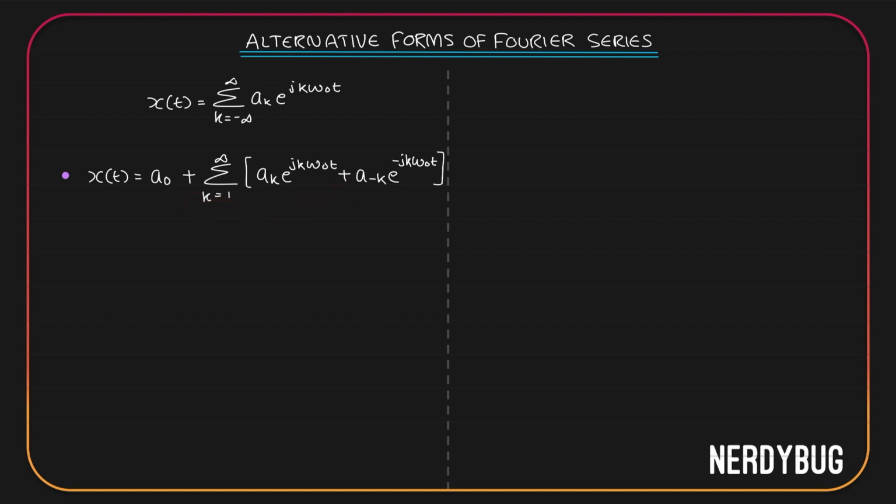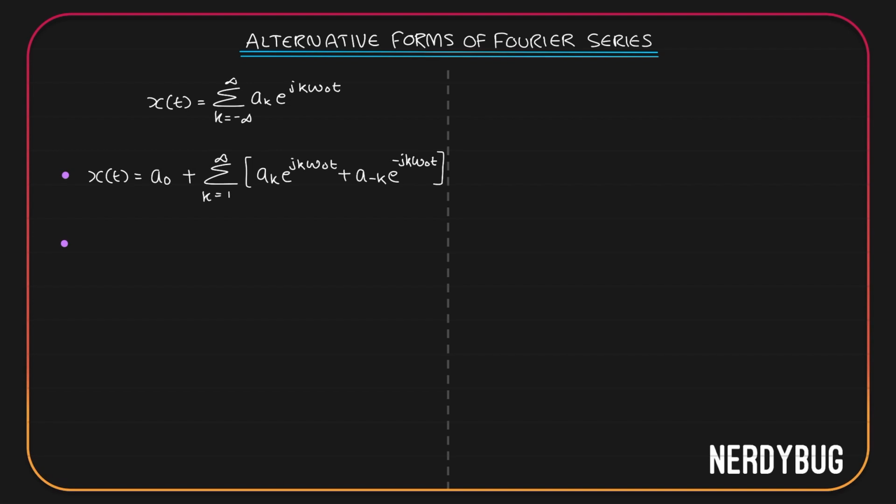Now all that is left is for k from minus 1 to minus infinity. For that I have this summation from k equals 1 to infinity a minus k e raised to minus jk omega naught t. So that accounts for the negative side also. So this whole thing is nothing but summation from k equals minus infinity to infinity ak e raised to jk omega naught t. So technically you're taking all integer values of k from minus infinity to infinity.